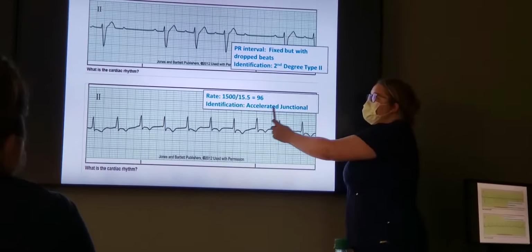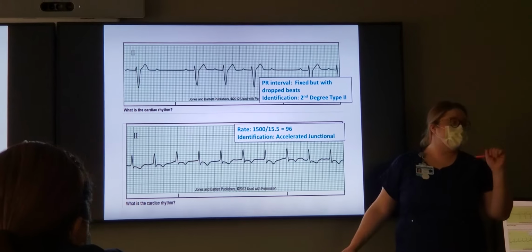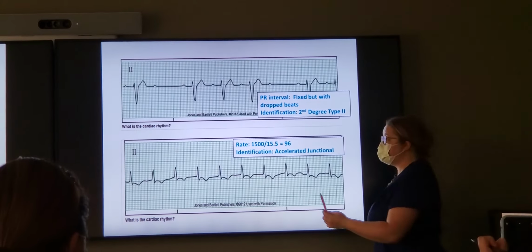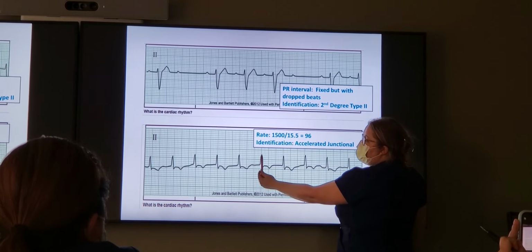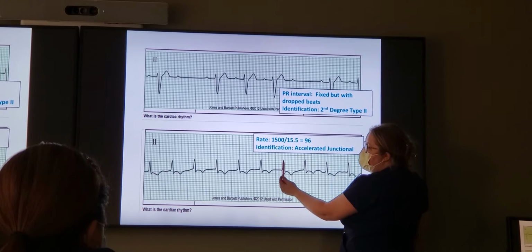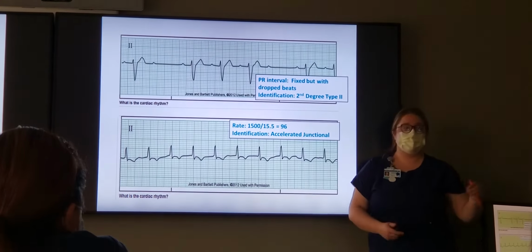The other way you can figure this out, remember that 1500 method, when in doubt. So I counted 100 and I'm in doubt of myself, right? I can't remember which category it falls into. You're gonna count by fives. So you land on this bold line, you're gonna go over 5, 10, 15 and a half, which is 96, which falls into the accelerated category, okay?